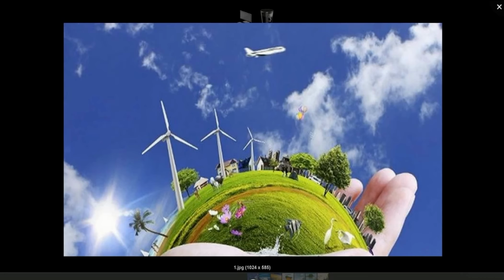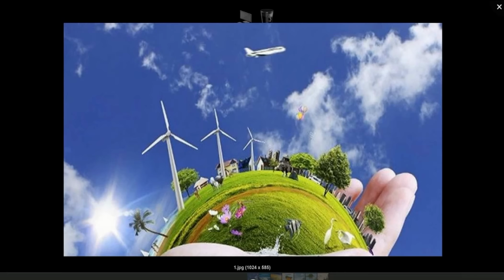First of all, let me tell you the meaning of environment. All the things that we see around us are known as environment. It includes living things as well as non-living things. We see around us land, water, sky, trees, animals, birds, human beings, houses, etc. We also feel the air. All these things together are known as environment.